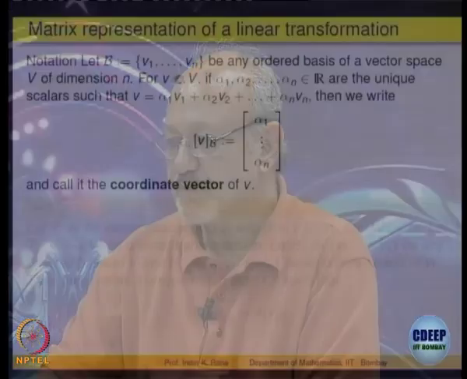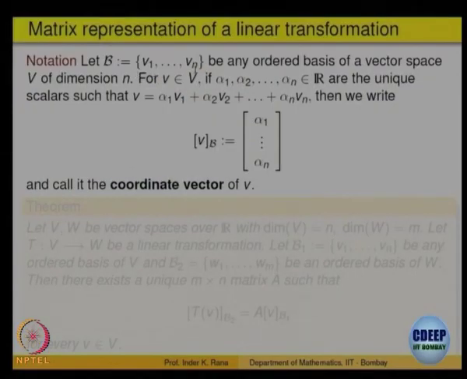If V is a vector space and you have got an ordered basis V1, V2, Vn, once again the order is fixed, right. It is a basis, so for every vector V you have unique scalars alpha 1, alpha 2, alpha n such that the vector is a linear combination of them.